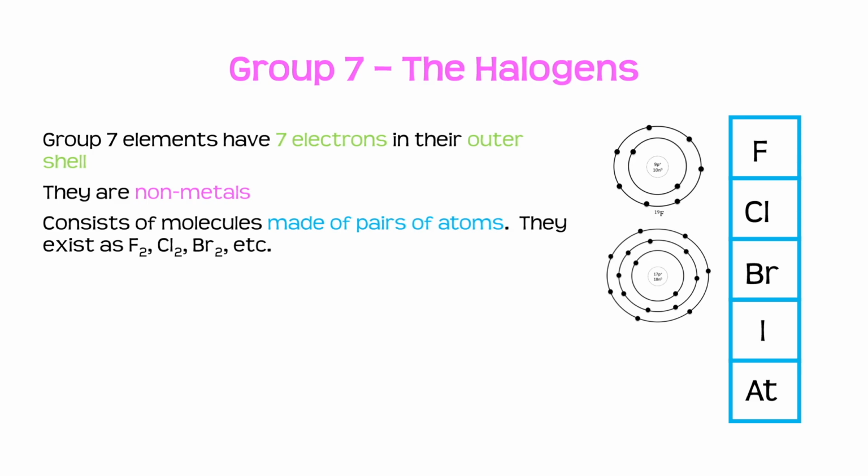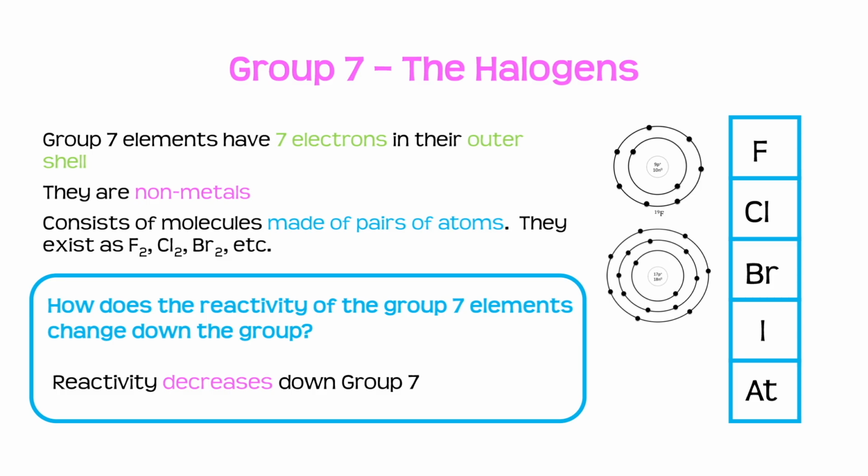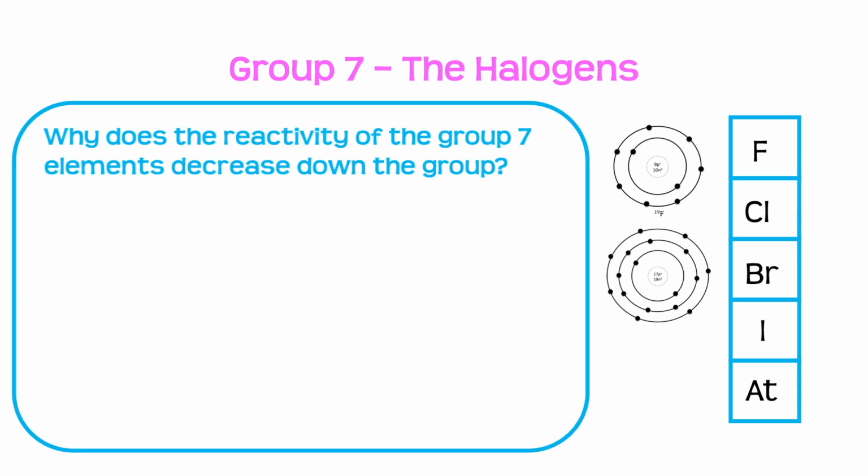Now we need to know, how does the reactivity of the group 7 elements change down the group? We need to know that the reactivity decreases down group 7. So as well as knowing that the reactivity decreases down the group, we also need to know why.